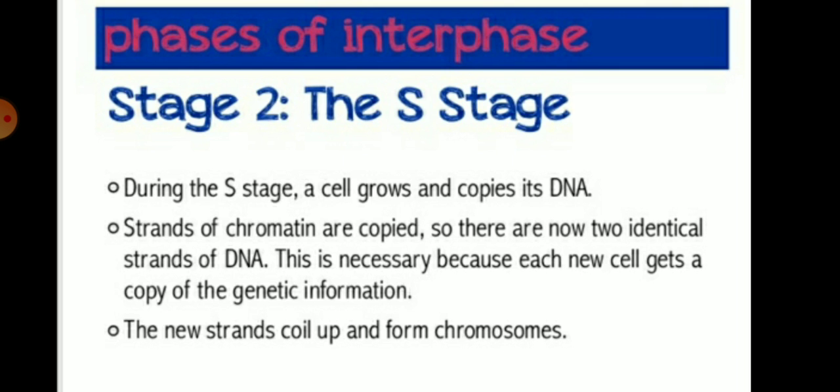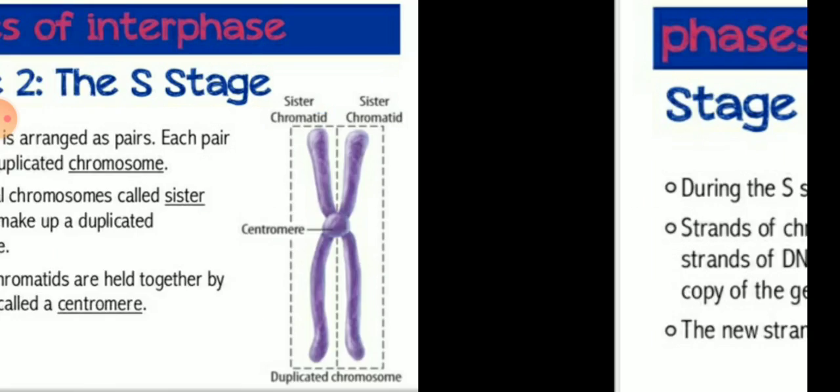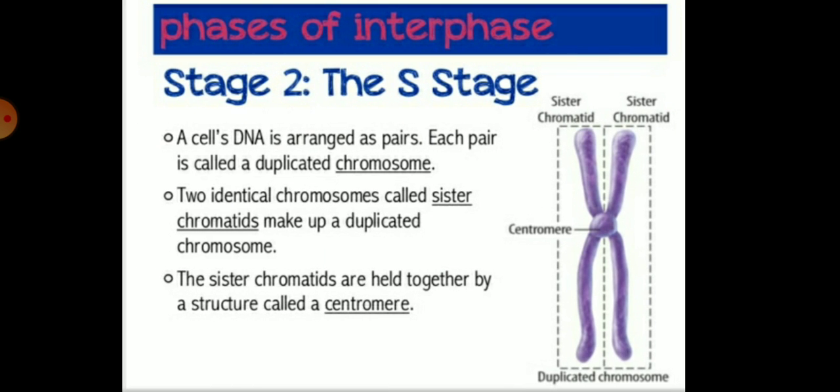And this is very necessary because each new cell gets a copy of the genetic information, and the new strands coil up and form the chromosome. So this stage is very important.